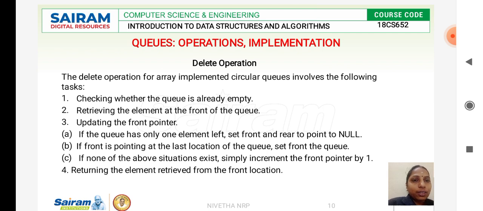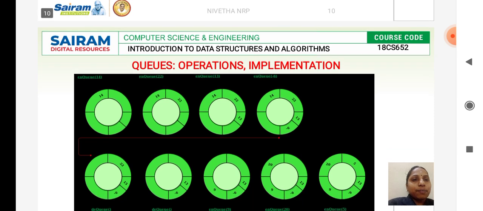You check whether the queue is empty. If the queue is empty, you specify an error, that is, underflow. Now, to delete an element, you will be deleting the first element in the queue, and after performing the DQ operation, you will be incrementing your front end. After deleting the second element, your front end is incremented again. This is how deletion takes place.